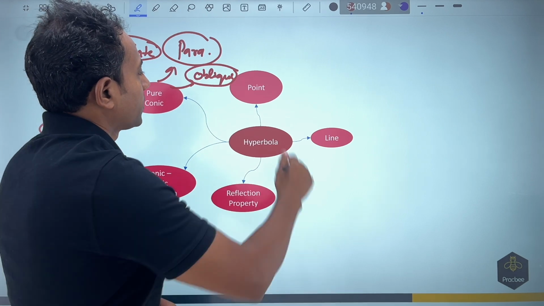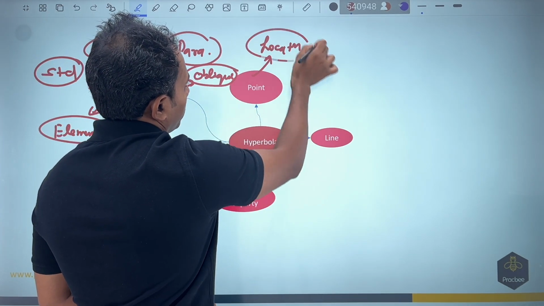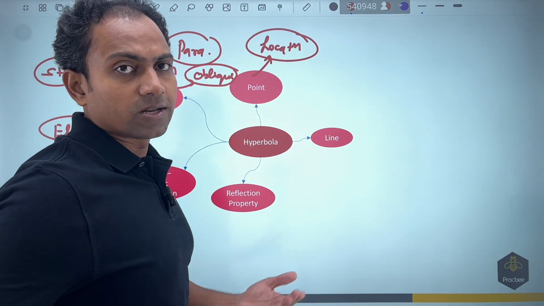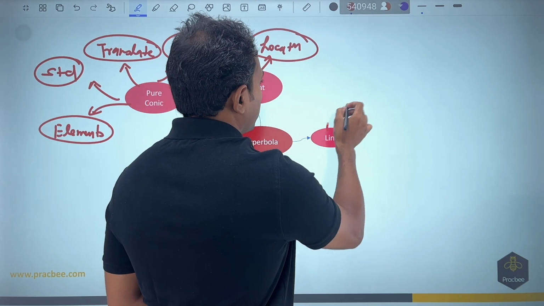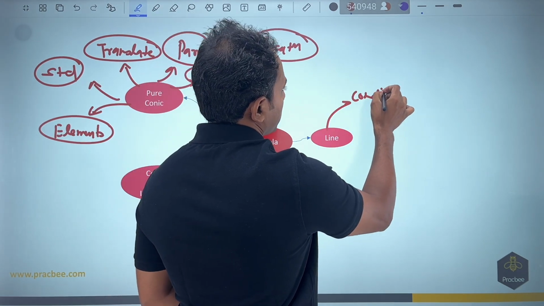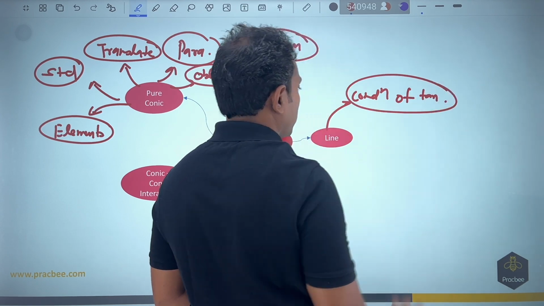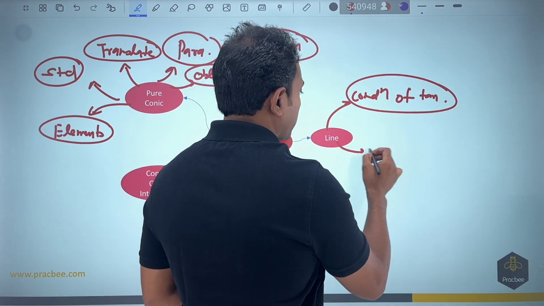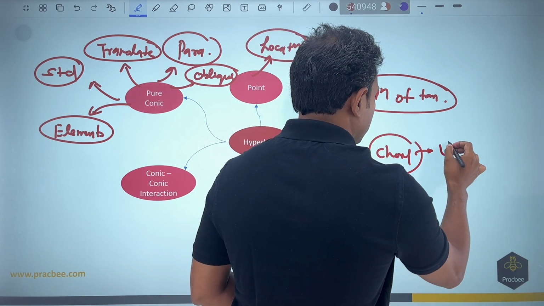In point, we are going to start with the discussion of the location of a point with respect to a hyperbola, and there are huge changes here compared to parabola and ellipse that we need to consider. Then in line, I will give you the condition of tangency, because there has been a condition question or so. The rest of the things are not included, but we are going to consider the cases of chord, where I am going to discuss chord bisected.